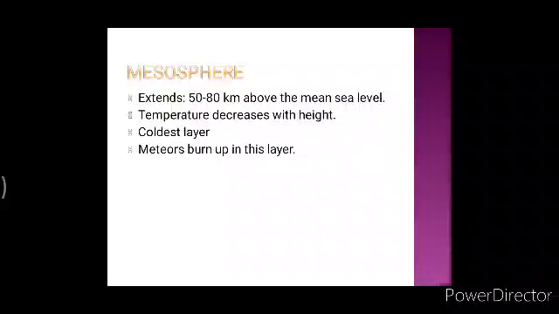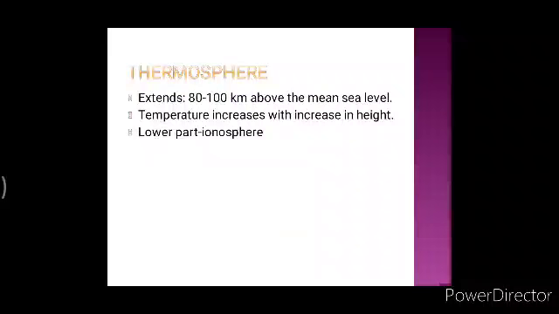Clear? That is why meteors burn up in this layer. Clear about mesosphere now? Now we'll move to the next layer, which is thermosphere. Now thermosphere comes above mesosphere, and it extends from 80 kilometer to 400 kilometer above the mean sea level.